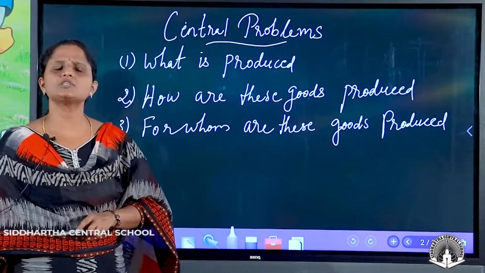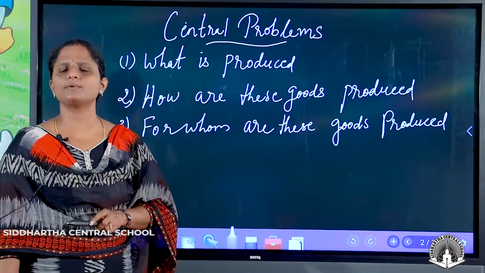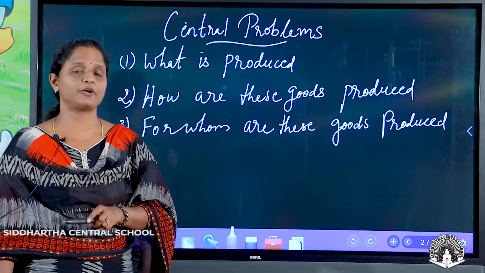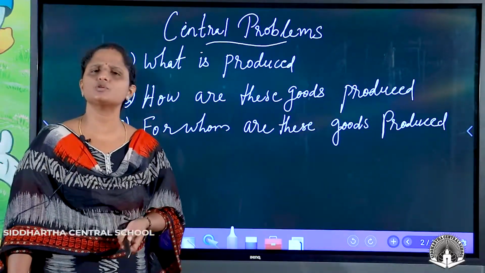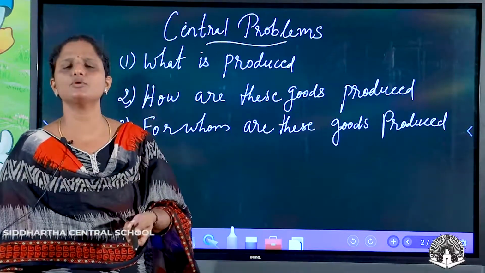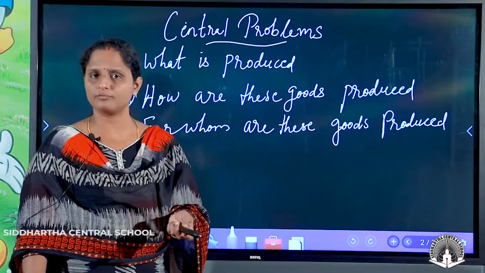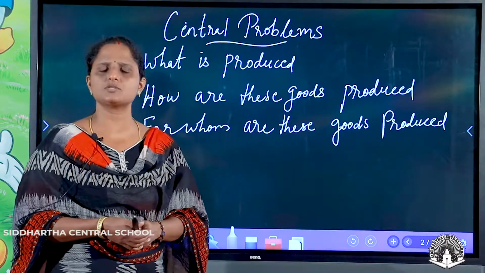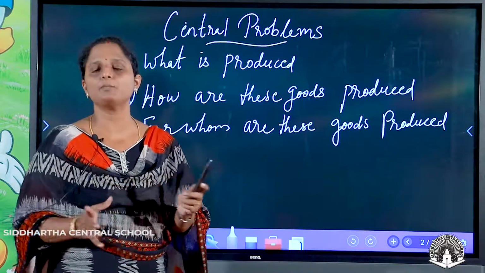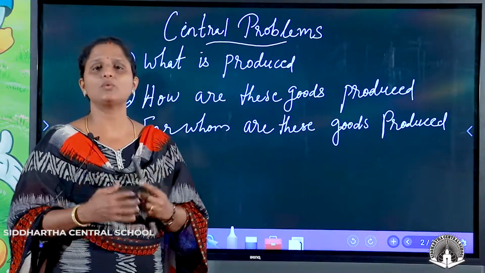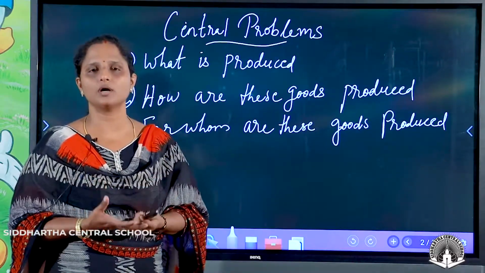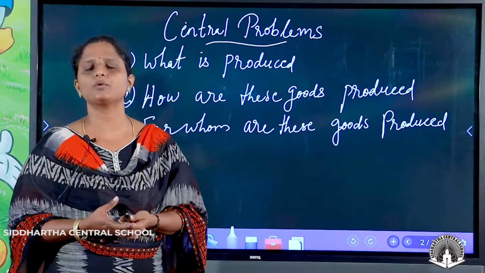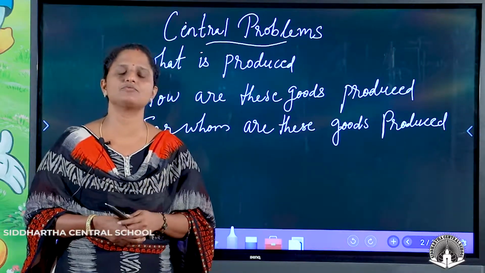And the next central problem that we face in the economy is for whom. For whom are we going to produce? Is it for me? Is it for you? Is it for someone else? Or are we only having two or three people in the society? No. We have a big population in front of us and we are going to produce for this population. Now, who needs what? What is needed by whom? These are the questions which come in front of us.